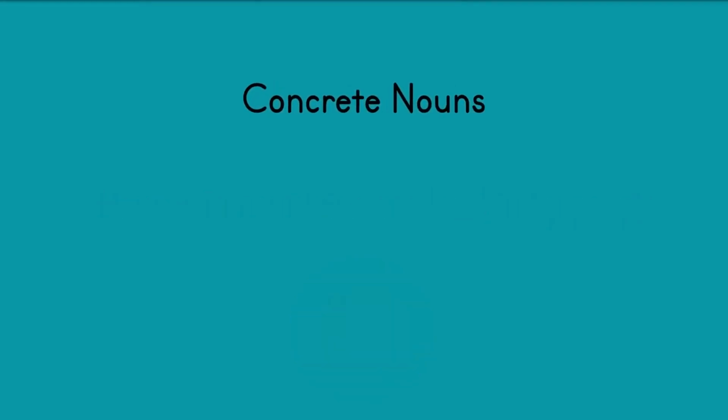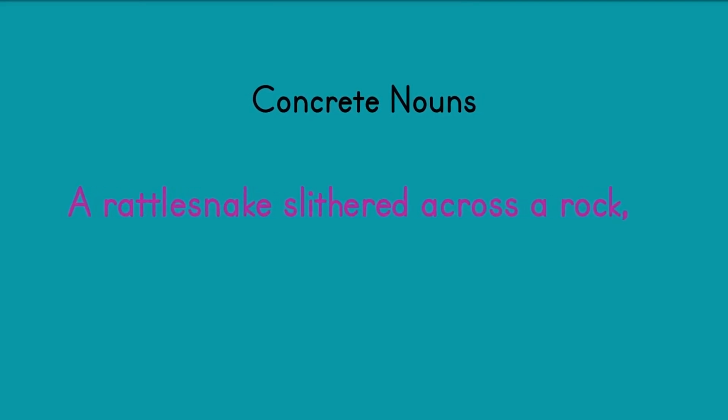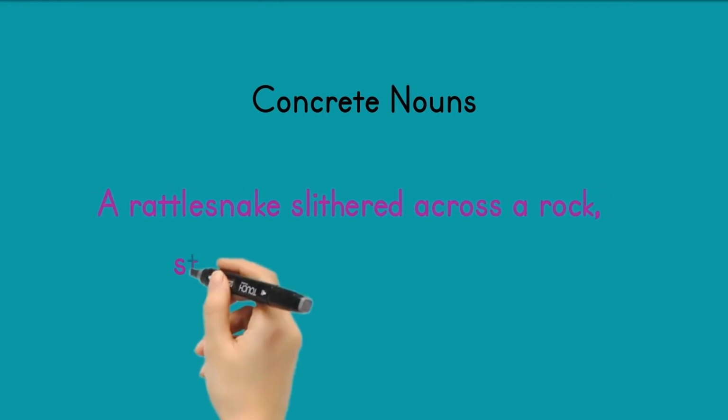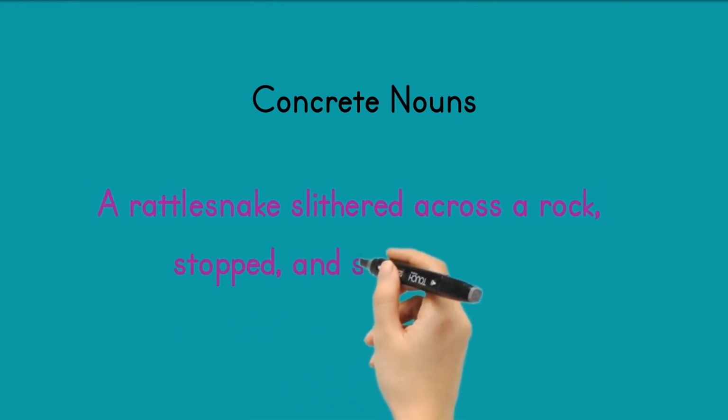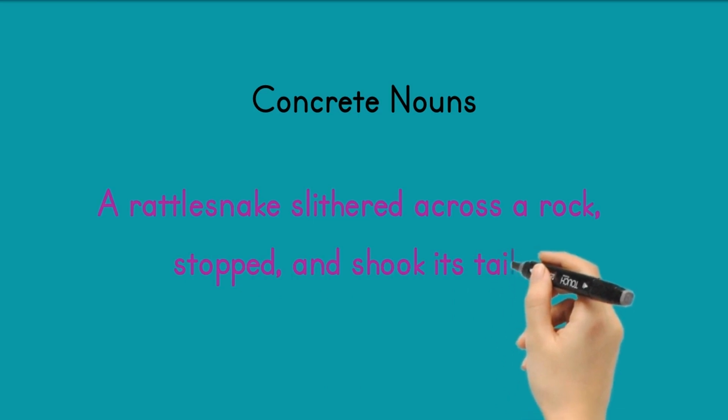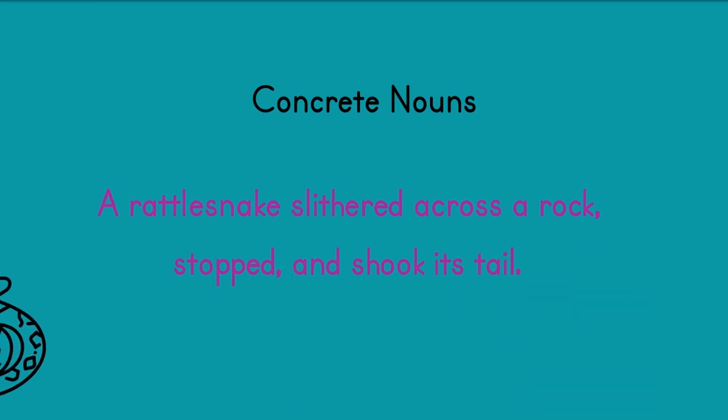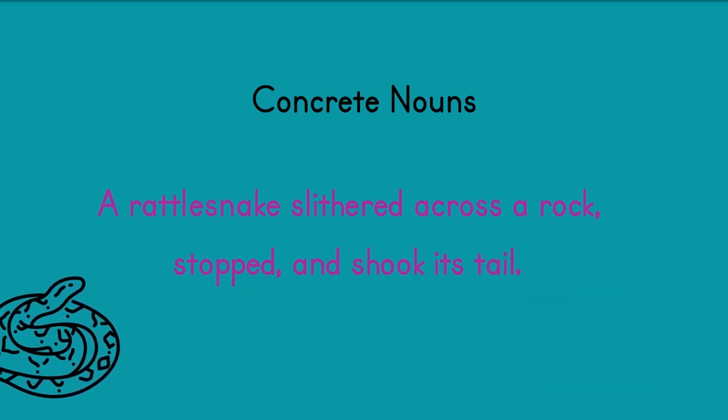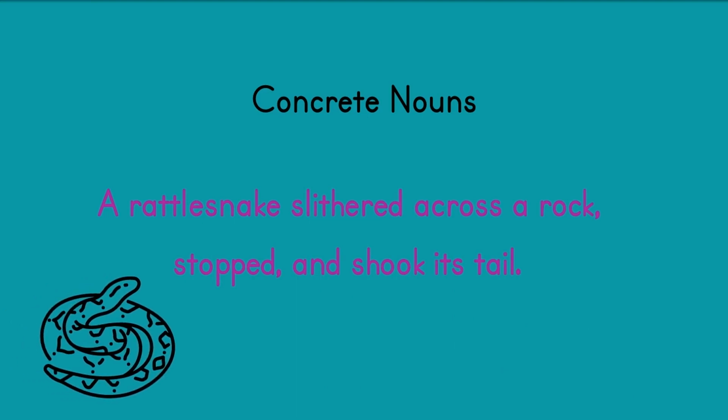Concrete nouns refer to physical things, people, and places that can be perceived by the senses. The 5 senses are sight, sound, taste, feel, and smell. Therefore, if you can see, hear, taste, touch, or smell something, the noun used is concrete. In the sentence, a rattlesnake slithered across a rock, stopped, and shook its tail, the concrete nouns are rattlesnake, rock, and tail, which are all nouns that can be recognized with one or more of the 5 senses.